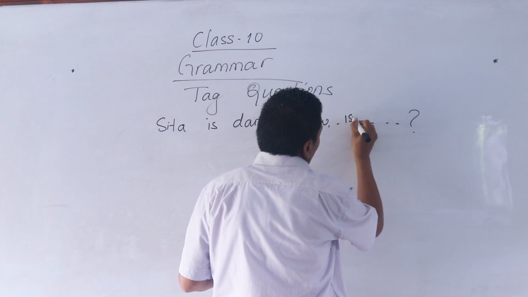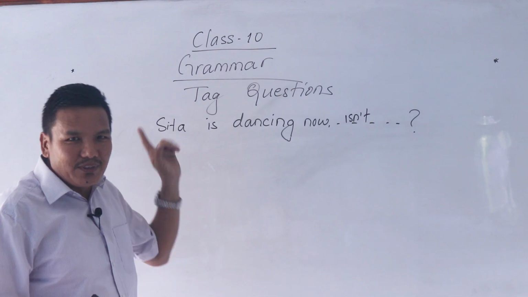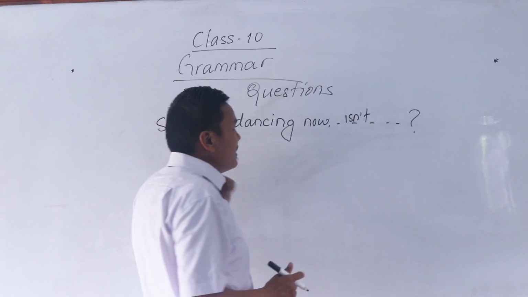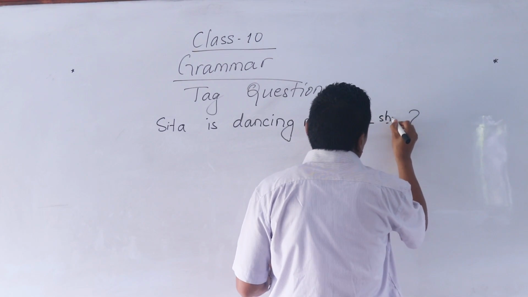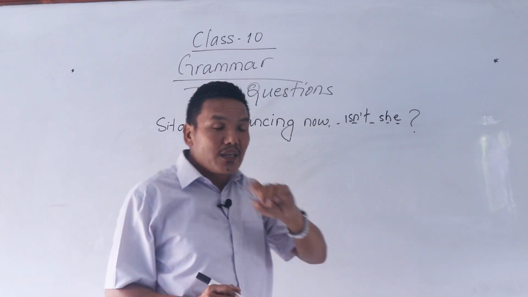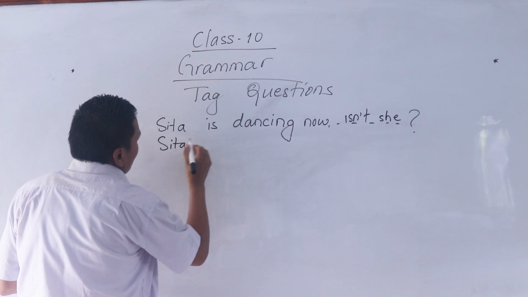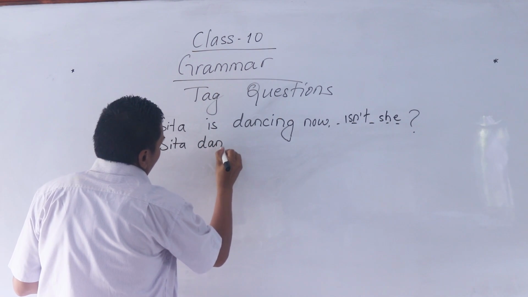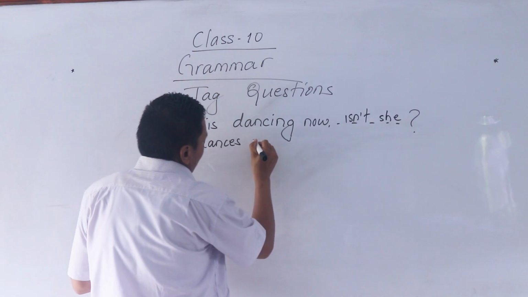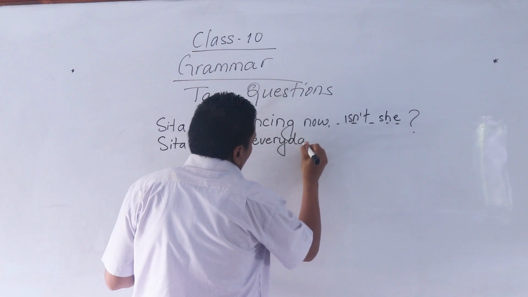It should be isn't, not is not. Sita is a noun, and instead of a noun, we should write a pronoun, so, she. Sita is dancing now, isn't she? Sita dances every day.